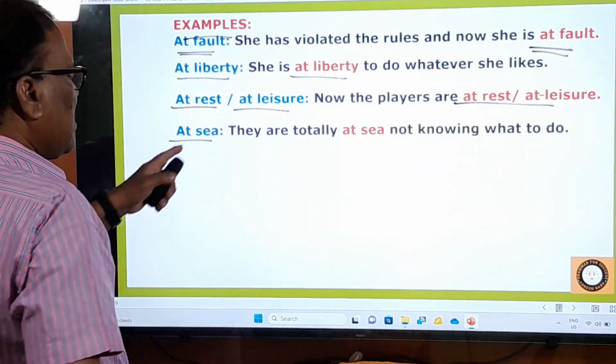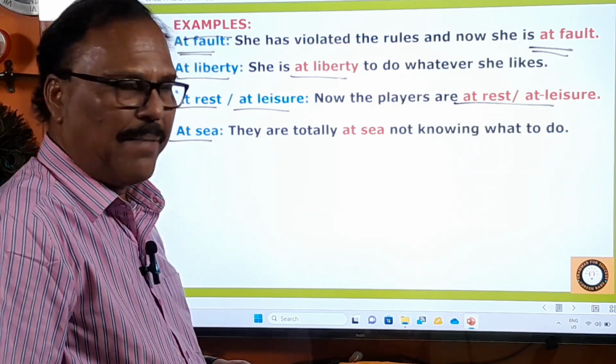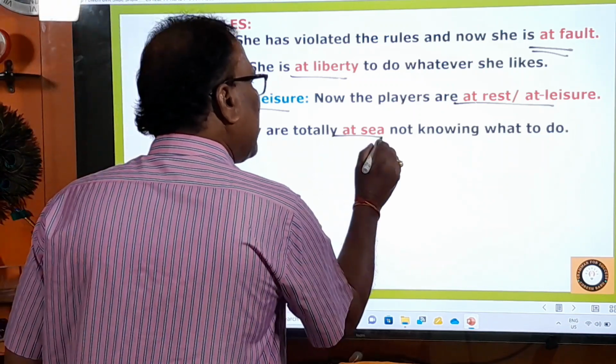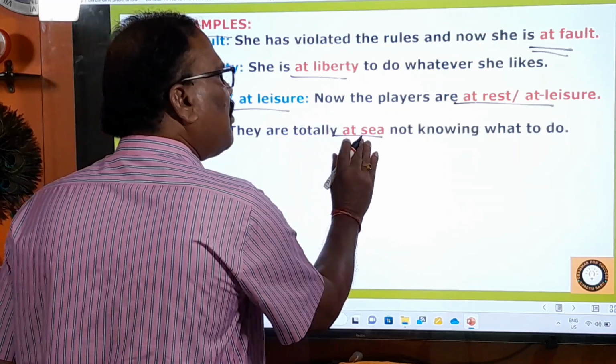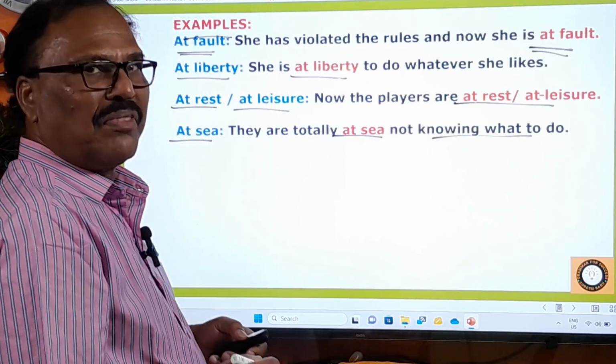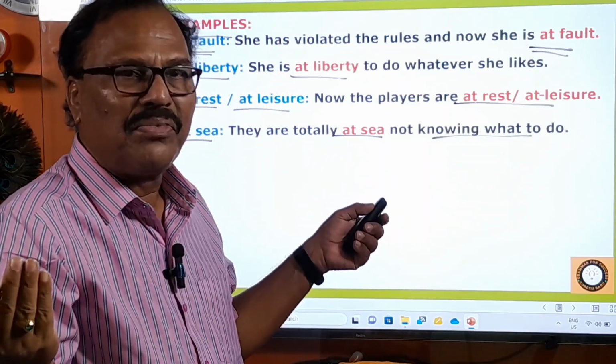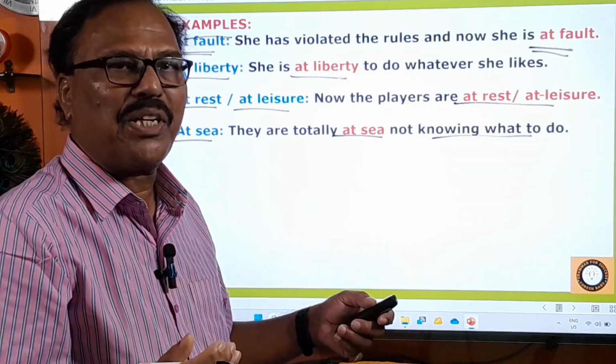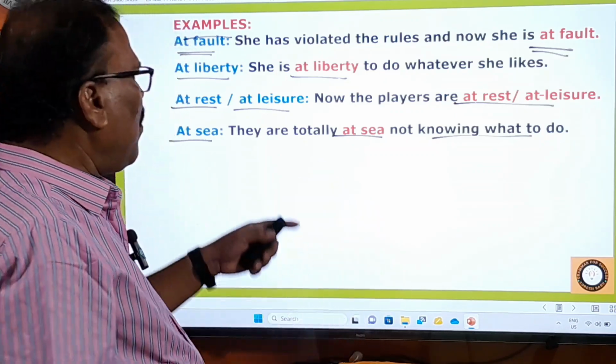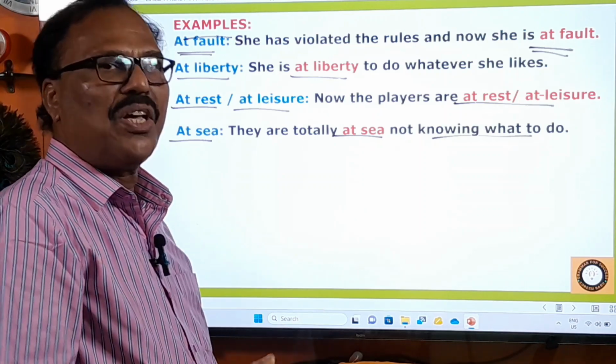At sea. At sea means highly confused. Here they are totally at sea, which means they are totally confused, not knowing what to do. When you don't know what to do, you get confused. So you are at sea. You are confused means you are at sea.